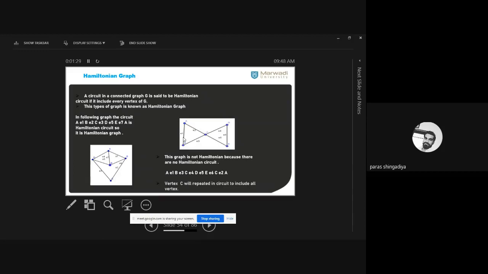And as we know, a path is an open walk, so no repetition is allowed. Clear? From A to E, there is no repetition, it is an open walk. So we can say it is a Hamiltonian path. First, it should follow the Hamiltonian circuit, and then after that we can create a Hamiltonian path. We just remove one of the edges from the circuit and we get a Hamiltonian path.